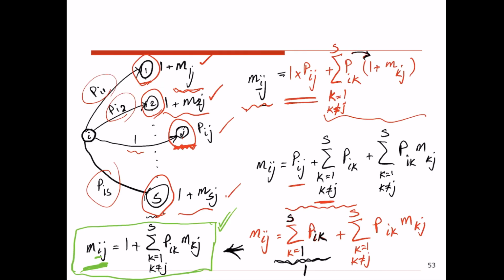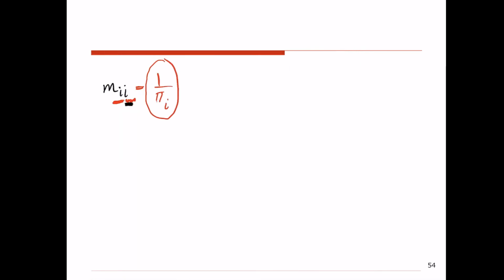And the formula for mii is 1 over pi i. So if we calculate this expression, it tells us that if we are right now at state i, on average, how many transitions we have to take before we end up at state i again. So just keep these two formulas in mind, because we are going to use them to calculate mean first passage time between different possible states in a Markov chain.